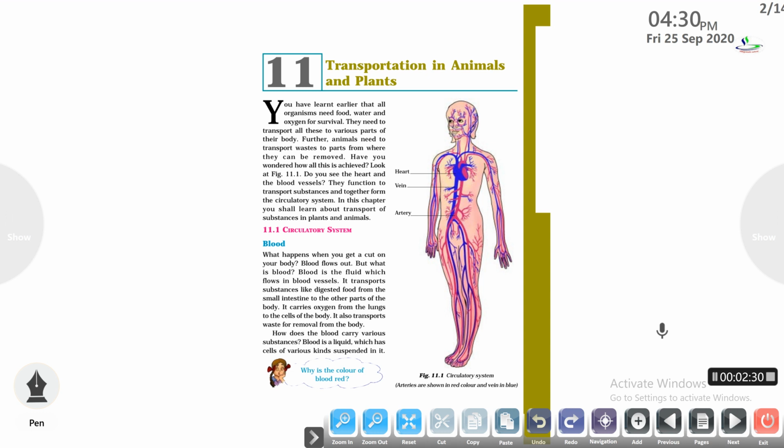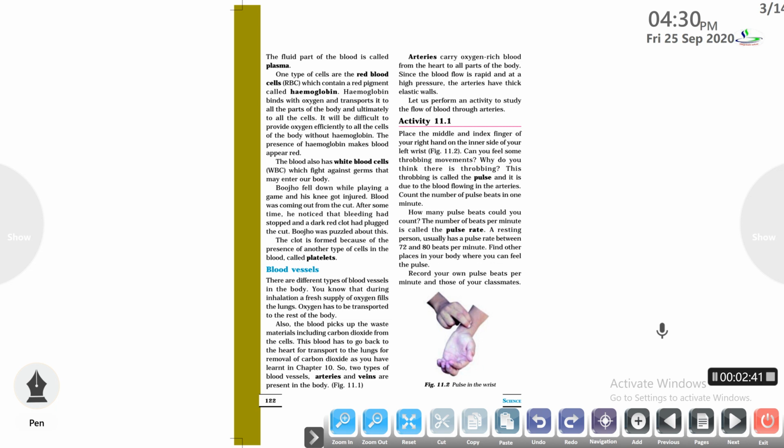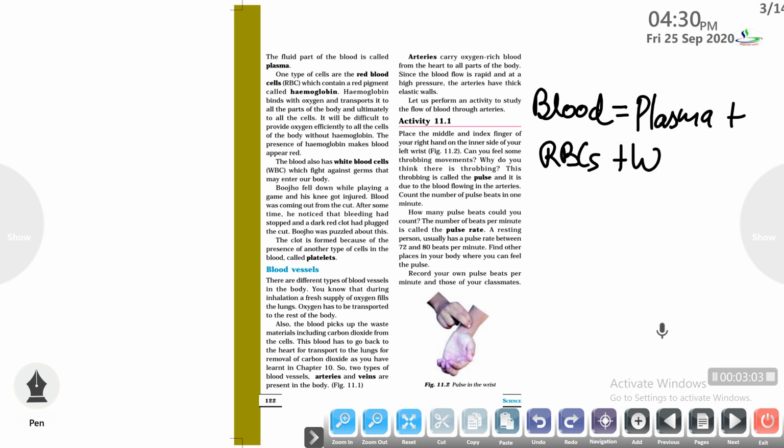Next we will understand the composition of blood. Blood is a liquid in nature which has various kinds of cells suspended in it. The fluid part of the blood is known as plasma. The blood contains red blood cells, white blood cells and the platelets. So the composition of the blood is the plasma, red blood cells, white blood cells and the platelets.